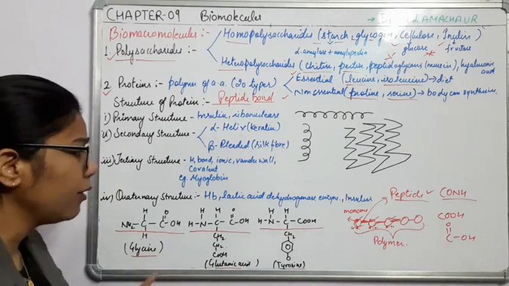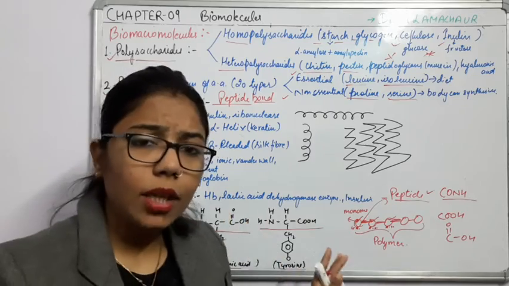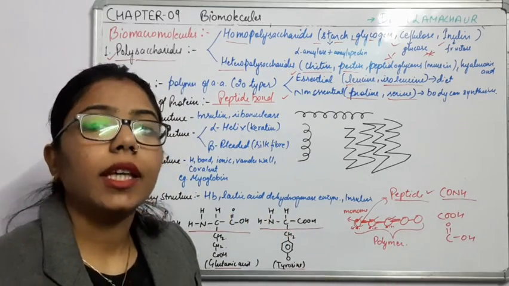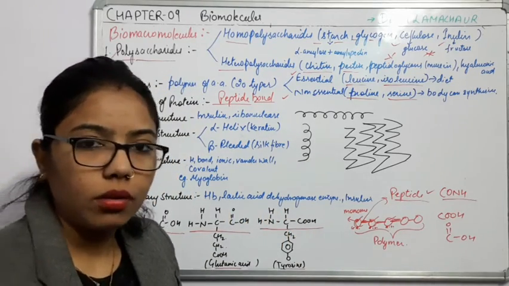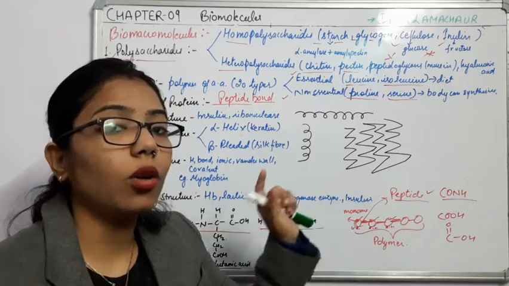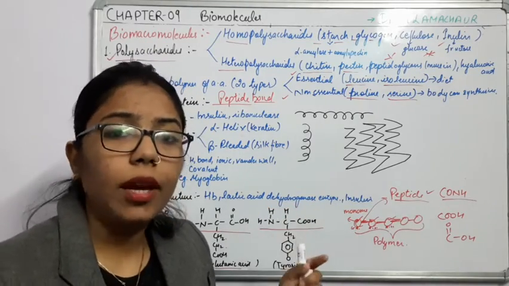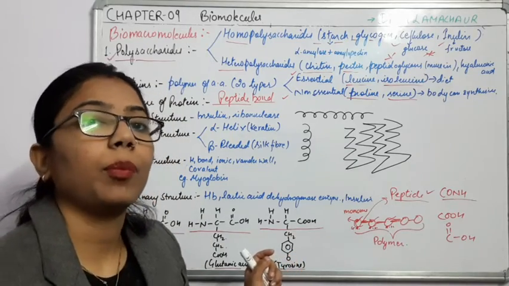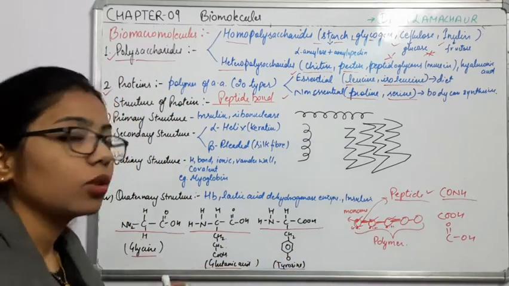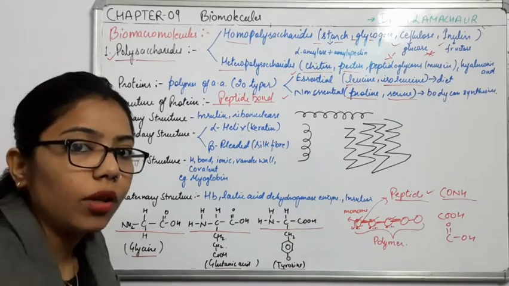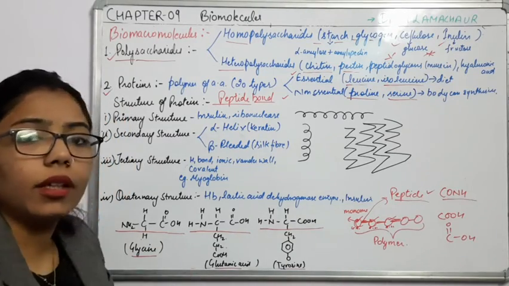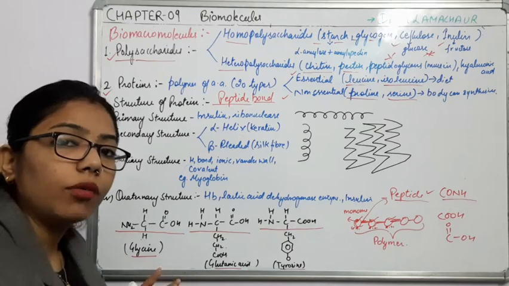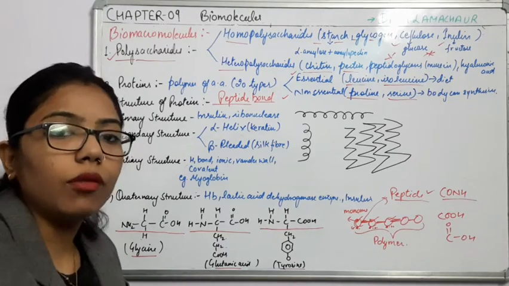Whenever there is such a bond formation, there will be a release of a water molecule. Again, if you recall the bond which we studied in the nucleotide, the phosphodiester bond, when we were preparing the ester bond there, what did we see? Removal of a water molecule. The same thing happens here.